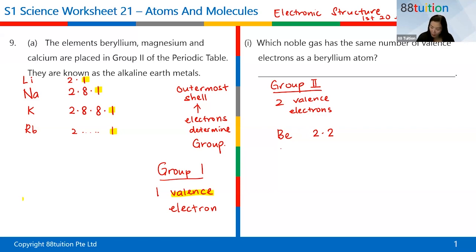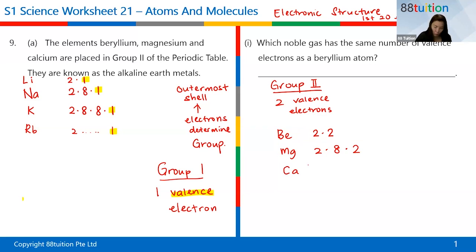Followed by magnesium. Magnesium is 12, so 12 electrons. You have 2 electrons in the first shell, second shell takes 8, and then how many electrons in the third shell? 2. Correct. So 2 and 8 makes 10, 10 and 2 makes 12. Followed by calcium.